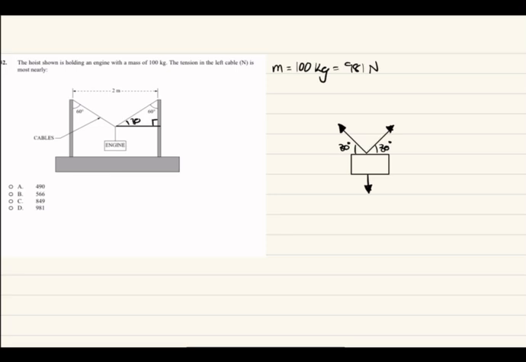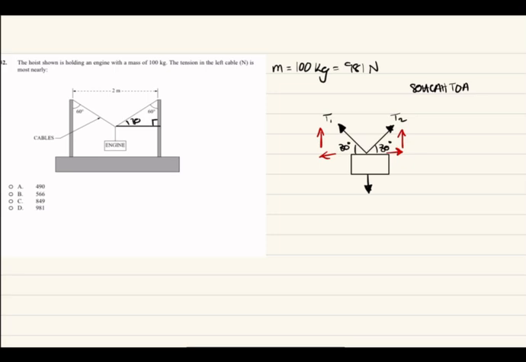One more thing to take note of is that the force is at an angle, and so both T1 and T2 have a Y component and an X component. Then one thing I like to do is just write down SOHCAHTOA. You don't have to, but it helps me not waste too much time thinking during an exam.